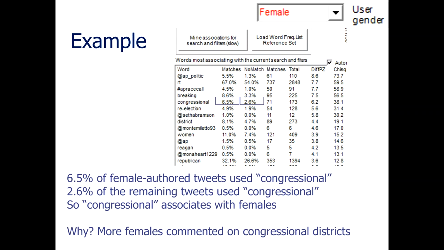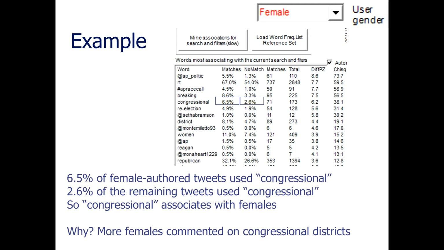Here's an example. Here the female gender has been selected and the Mine Associations button clicked. If we look at these words, a strange list of words, although I guess it's not strange to see usernames in them. One of them is Congressional. 6.5% of female authored tweets use the word Congressional. 2.6% of the remaining tweets use the word Congressional. So the word Congressional associates with female tweet authors.